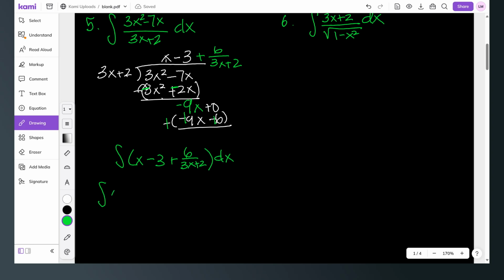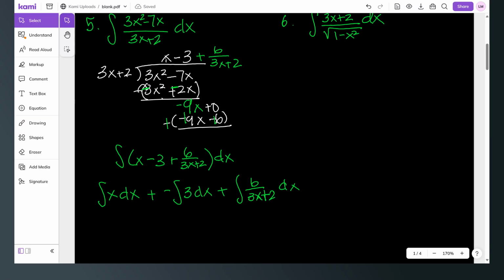So I have the integral of x dx plus the integral of negative 3 dx. You can move the negative out in the front. I could also go ahead and move the 3 out in front. Plus the integral of 6 over 3x plus 2, which looks like it's going to be natural log, right? Because the x is in the bottom, use substitution. So I can integrate each of those individually.